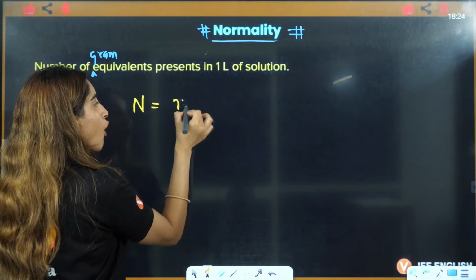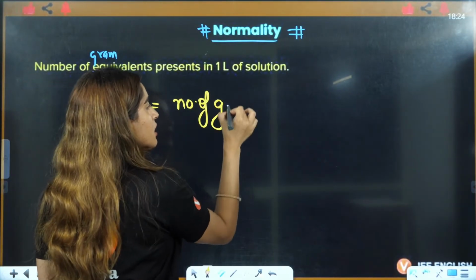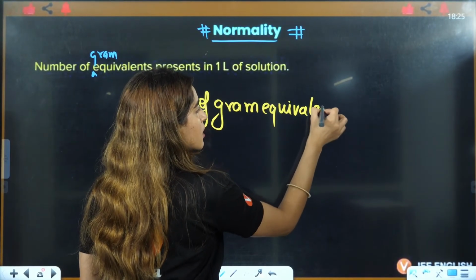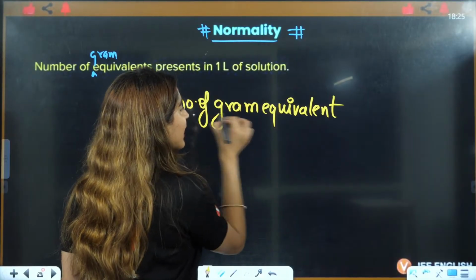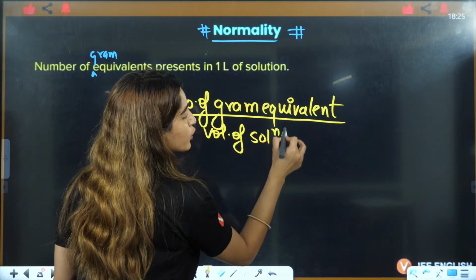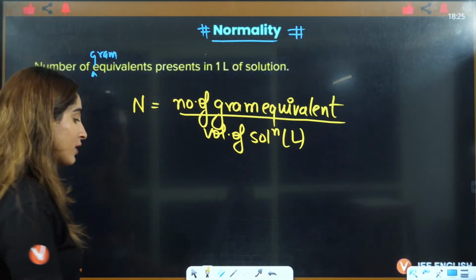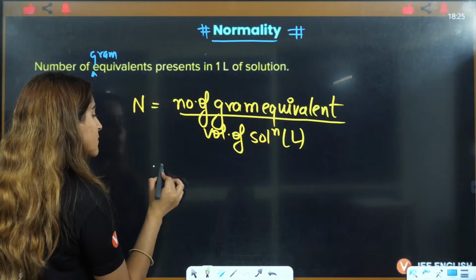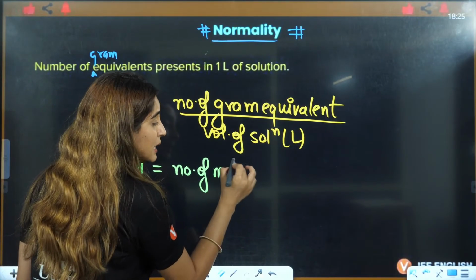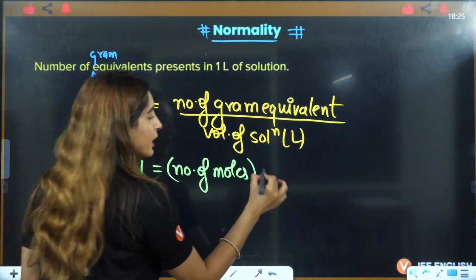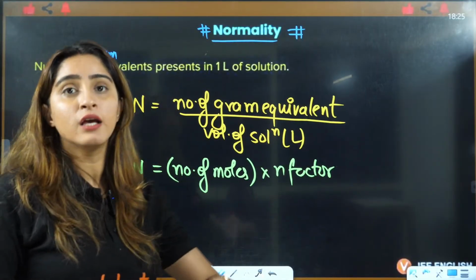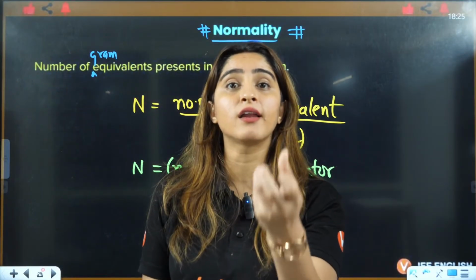Normality is number of gram equivalents divided by volume of solution, and that too in liters. What is number of gram equivalents? Number of gram equivalents is number of moles multiplied by n factor. You must have studied n factor in redox reactions.